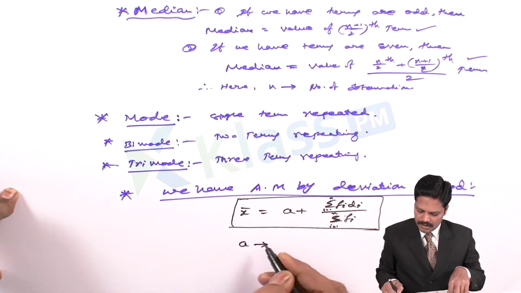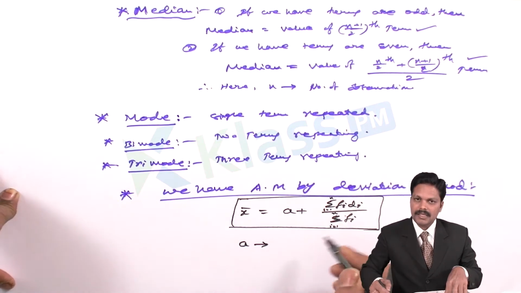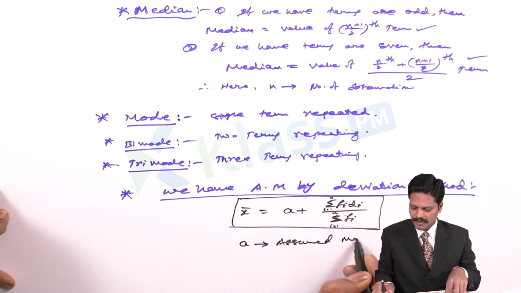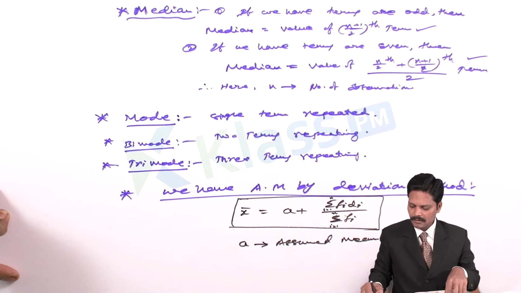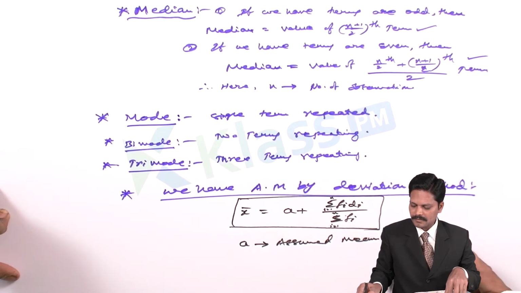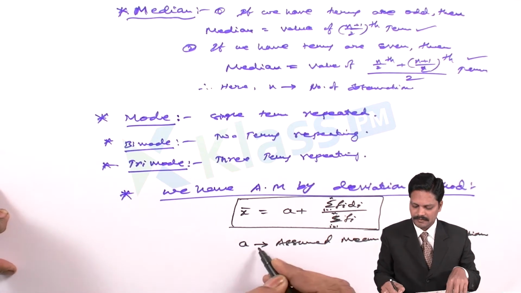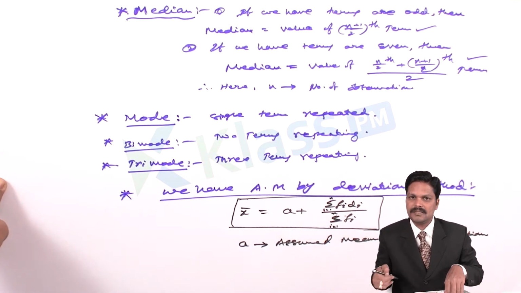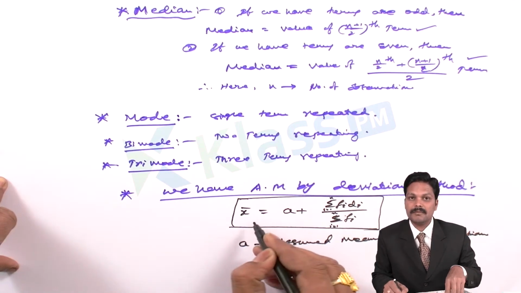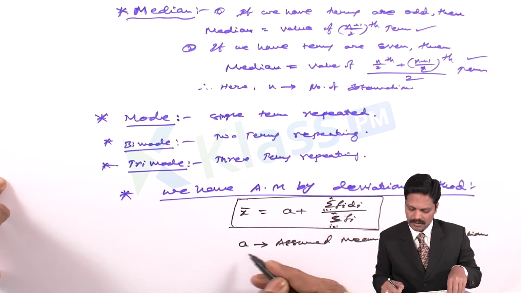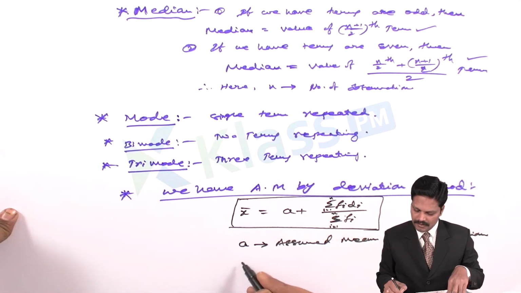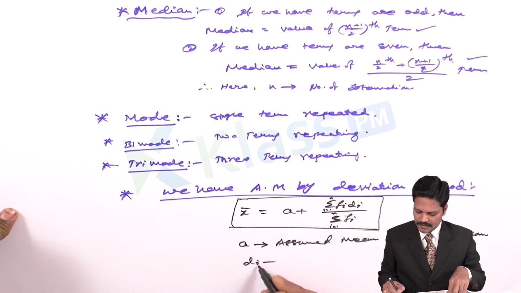Here a stands for the assumed mean. Any value from the observations can be taken. We are assuming and estimating that it is the mean, so the arithmetic mean we get will be nearby to the particular value a. Here everyone knows di means difference.